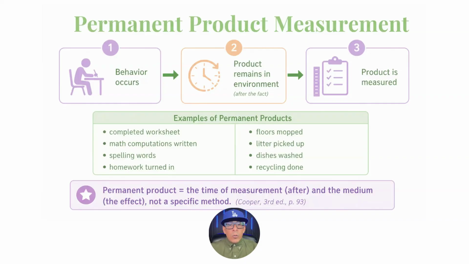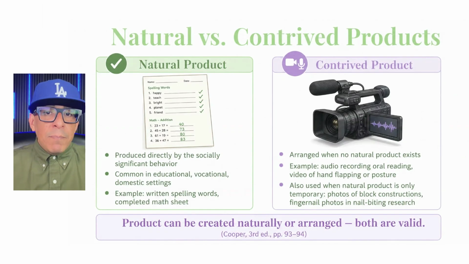Other examples include mopping floors, dishwashing, recycling, stealing food, and picking up litter when those behaviors are measured through the changes they make in the environment. Permanent products can be natural or contrived outcomes of behavior. Natural permanent products are important outcomes of socially significant behavior in educational, vocational, domestic, and community environments.